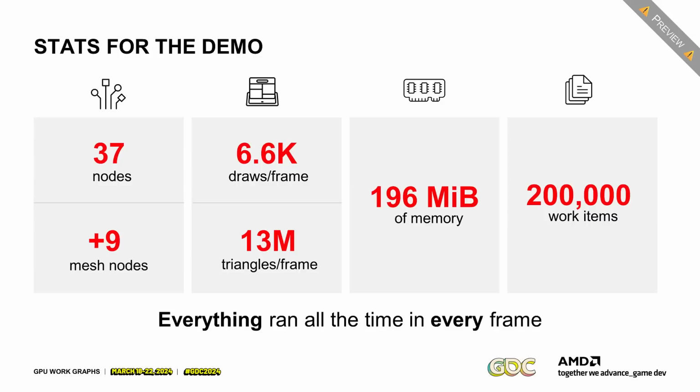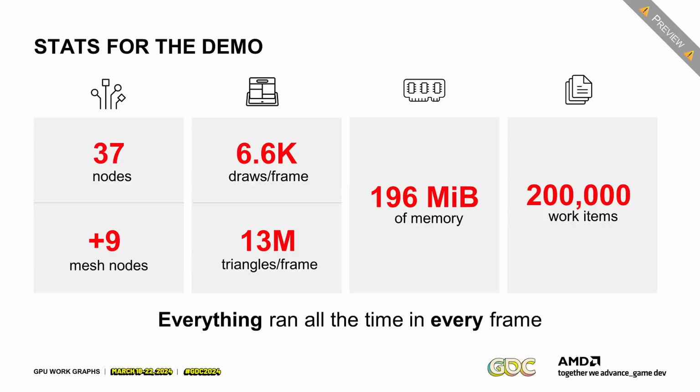So in total, it's 30 million triangles we're looking at here. So that's a solid number of triangles per draw call. The whole transient memory this graph uses is 196 megabytes. So that's fairly low if you consider there's 200,000 work items flying around the whole system.